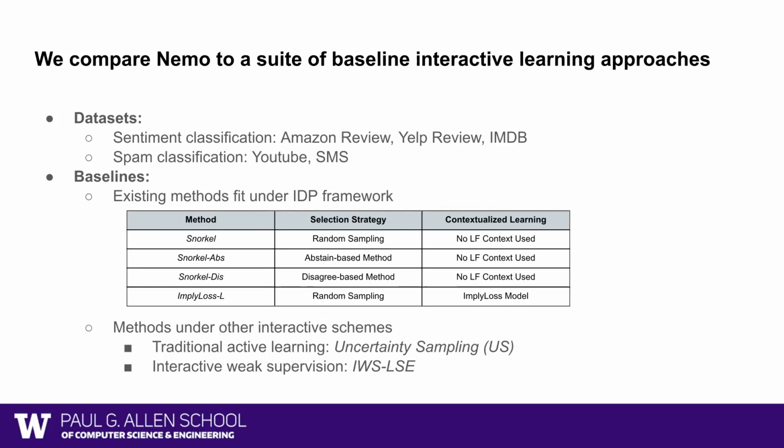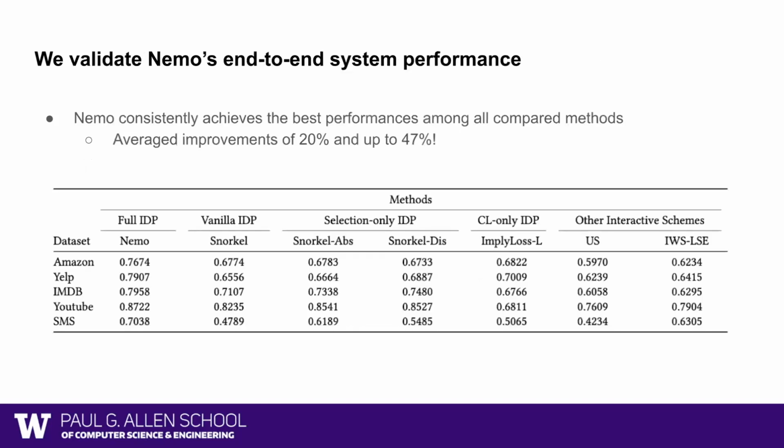In addition, we also compare to other interactive schemes, including traditional active learning and interactive weak supervision. In the experiment, we see that NeMo consistently achieves the best performance on all datasets we tested compared to all other methods, where we observe an average performance improvement of 20% and up to 47% on the SMS dataset.